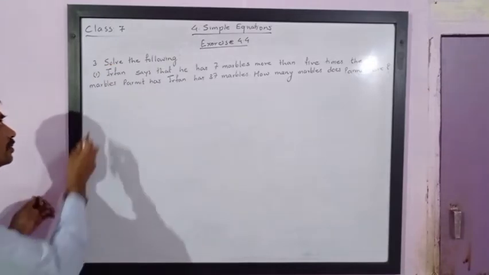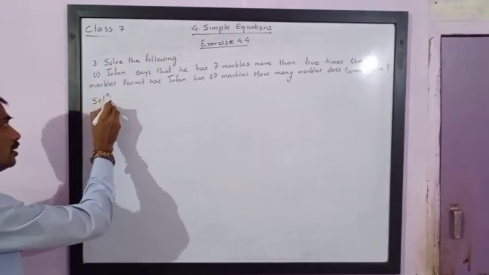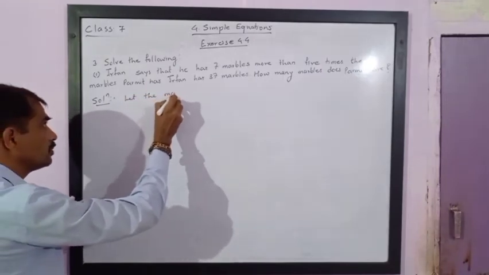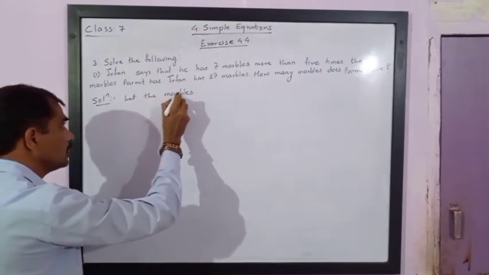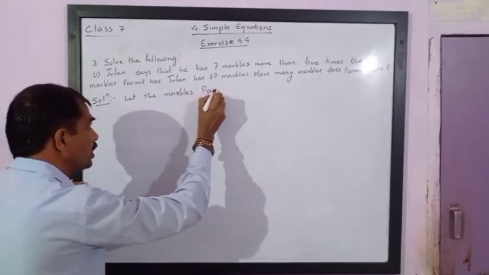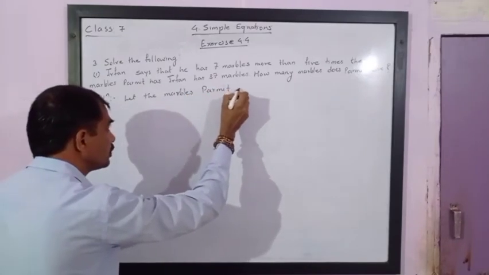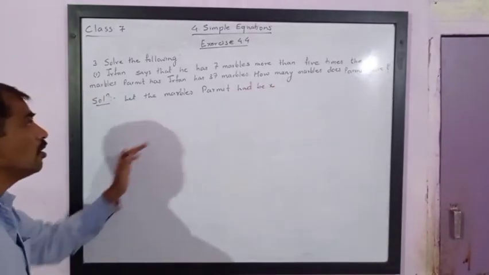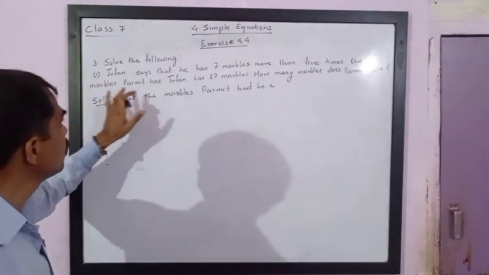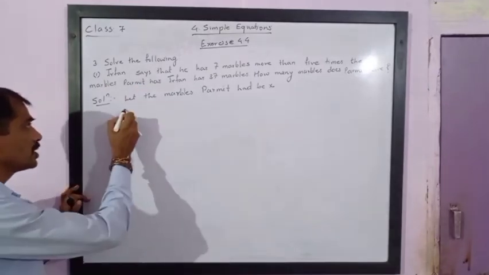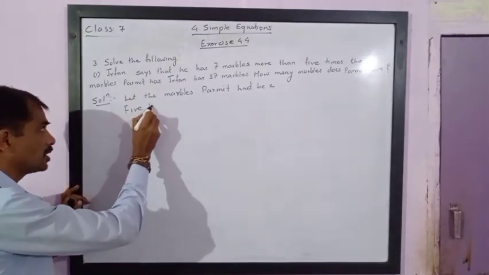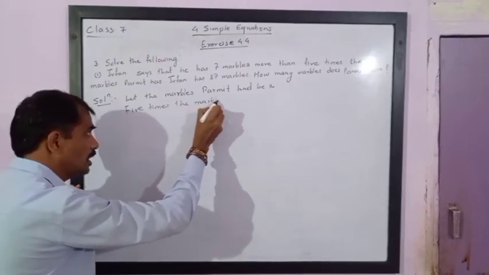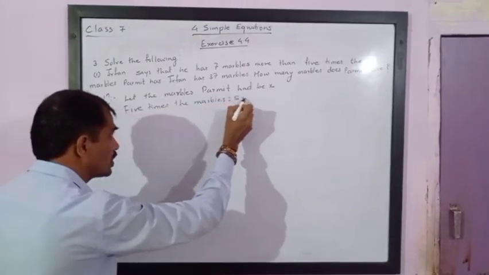So let the marbles Parmeet had be x. Now 5 times the marbles is equal to 5x.